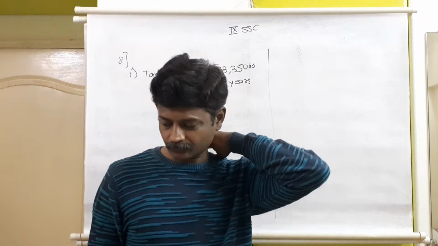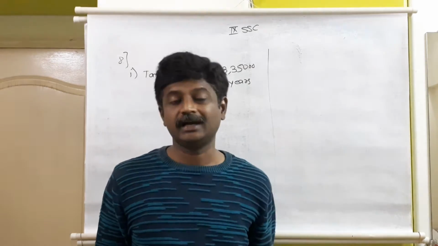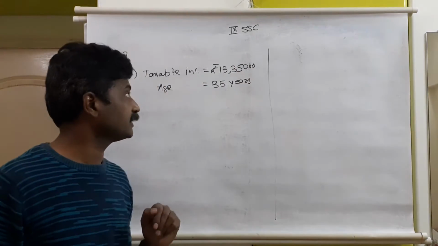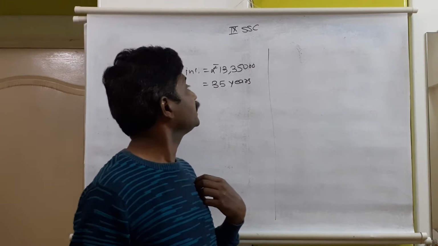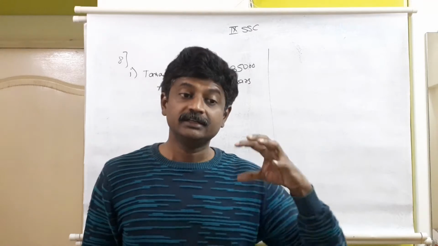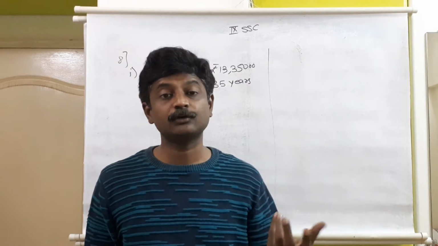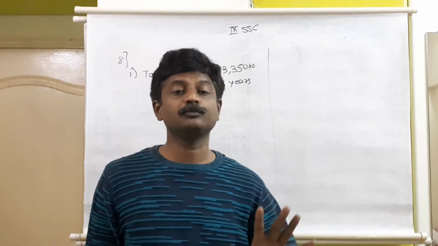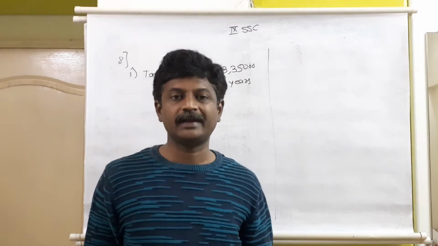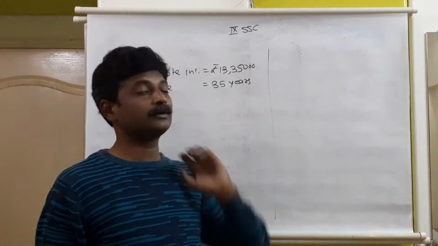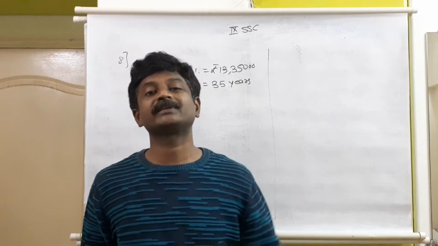Sorry, 10.5 will remain, plus this additional 35,000. So it goes to 10 lakh 85,000 rupees. But here the income is more than 10 lakh. Taxable income is more than 10 lakh rupees after deduction of 2.5 lakh, as there is no tax till 2.5 lakh rupees.